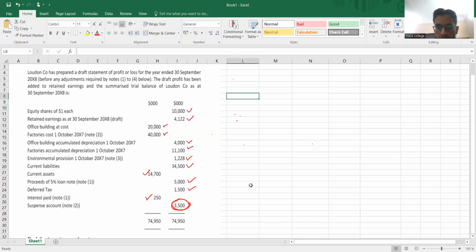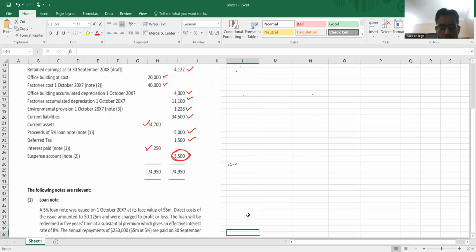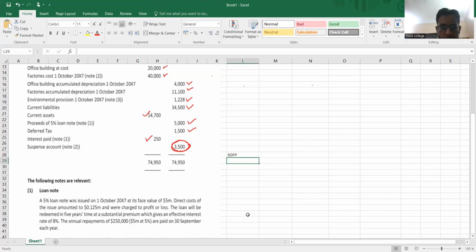Okay. So suppose I have to start from here. This is my SOFP. Now see, I know the format already. So first of all, the non-current assets. And how many non-current assets do I have? First one is office building. Second one is factories, net of depreciation. Then you can use current assets. And then here you can show total assets. This is the asset side.